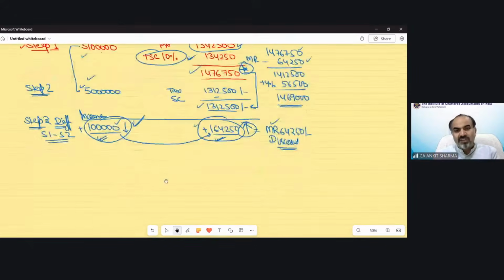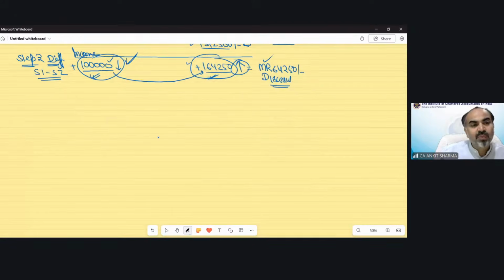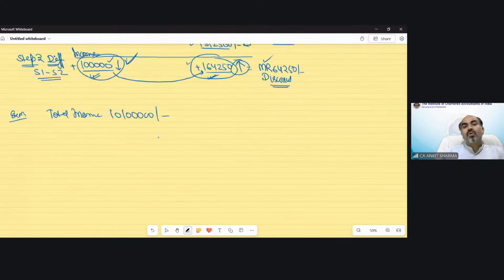One more case for marginal relief that I would like to discuss with you. Suppose in the above case, the total income is 1 crore 1 lakh rupees. So when your income is slightly above the limit up to which there is no surcharge, or where the surcharge changes, the surcharge rate is 10% up to 1 crore, and more than that it would be 15%. Now you'll see the income is slightly exceeding 1 crore. So in this case also there would be marginal relief.